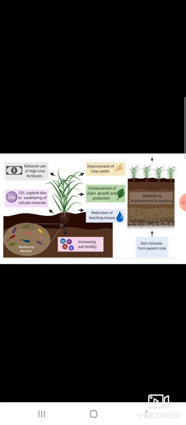Rhizobium bacteria living in the root nodules of leguminous plants enrich the soil by fixing atmospheric nitrogen, which is essential for the growth of plants. Some free living bacteria in soil like cyanobacteria, Nostoc, can also fix nitrogen biologically. Okay, then only biocontrol agents. What are biocontrol agents?